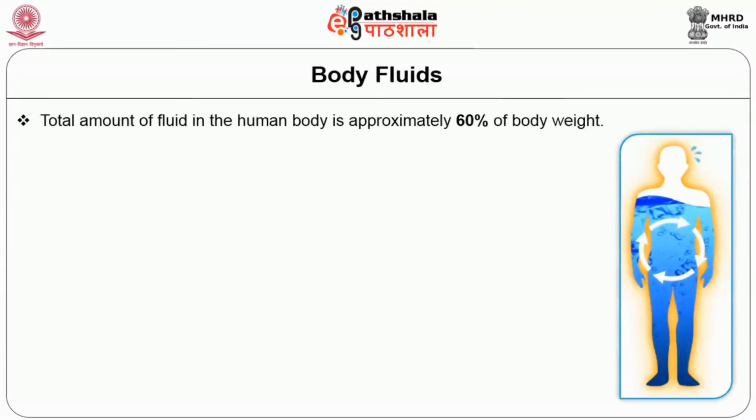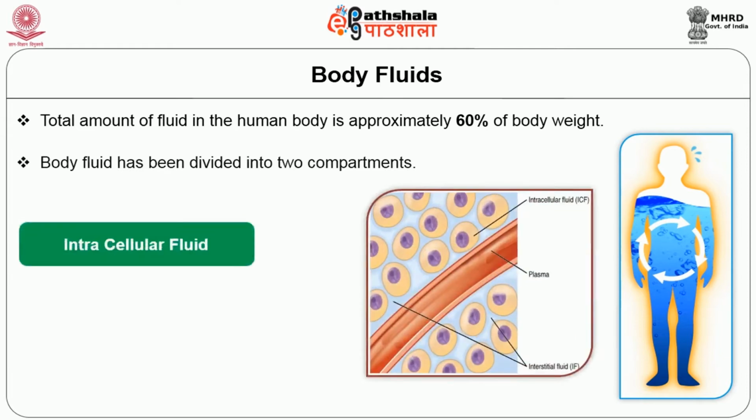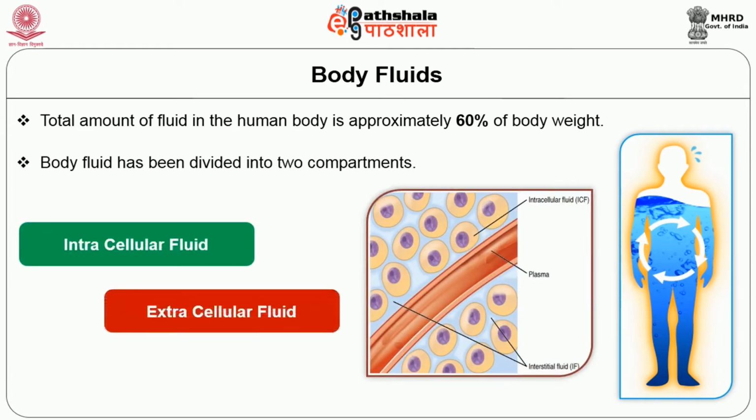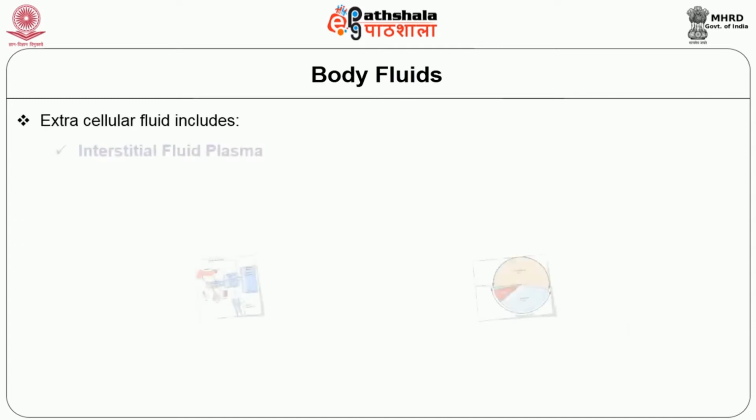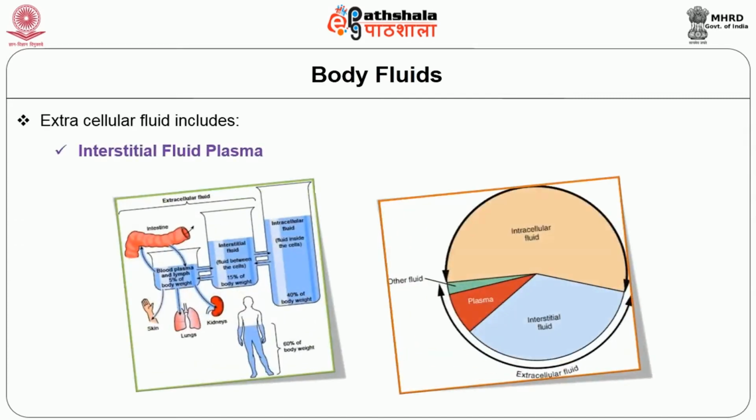The total amount of fluid in the human body is approximately 60% of the body weight. For example, in a 60 kg male, the body fluid is 36 kg. The body fluid is divided into two compartments, the intracellular fluid compartment and the extracellular fluid compartment. In this diagram we can see the fluid inside the cell is called intracellular fluid. The space between the two cells is called the interstitial space. This interstitial space is filled with fluid called interstitial fluid.